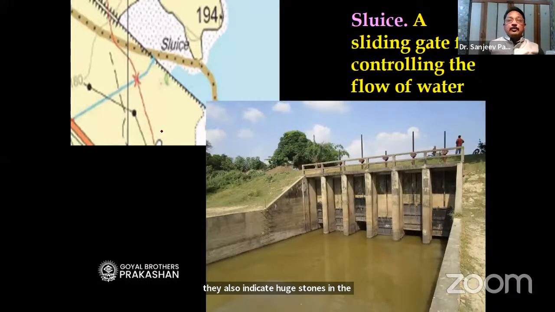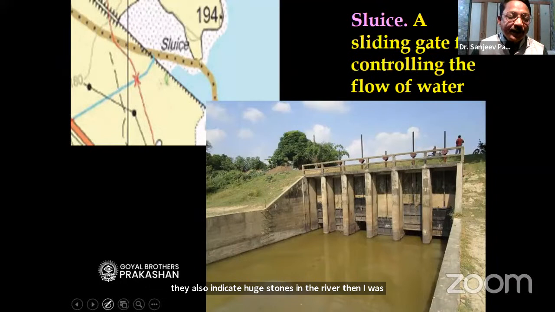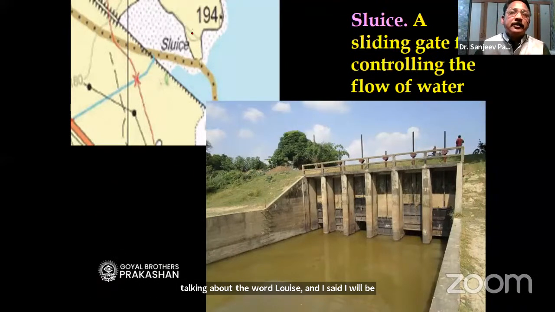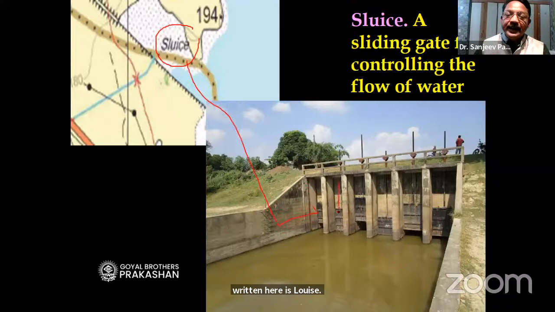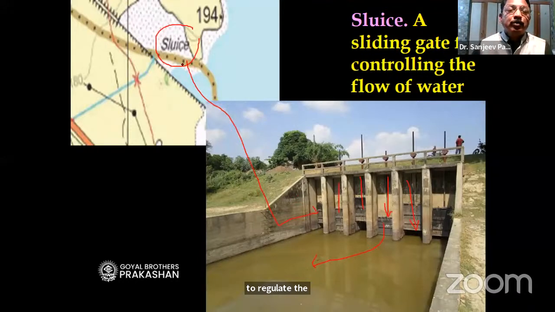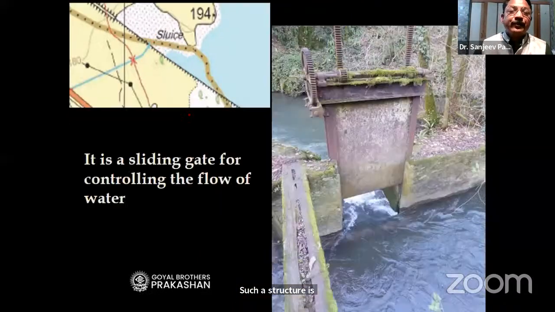Then I was talking about the word sluice, and I said I will be showing you a picture later on. Look at this sluice, teacher. Okay, the word written here is sluice. Now look at this picture. Now these are the gates, okay, which are sliding gates, which can be opened and closed to regulate the flow of water. Such a structure is known by the name sluice.